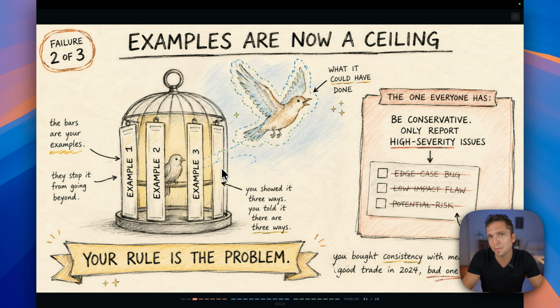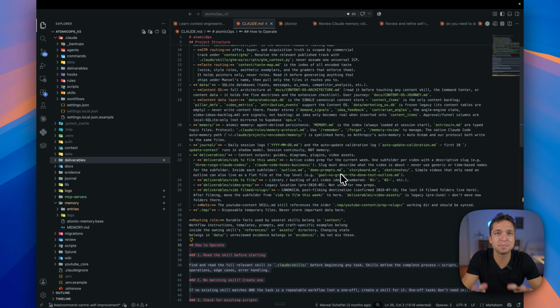The only caveat that I would think to this is that if your examples are insane, like those crazy 3D websites that you see out there, I don't know how much better this thing could be by itself if you just gave it the ability to YOLO, as opposed to feeding it that really good example up front. So I think for me, when I look at this, I'm certainly still going to be giving it examples. I'm just going to be reviewing those examples before I feed them to it, because I think those levels have drastically changed. The third thing that they're talking about here is progressive disclosure.